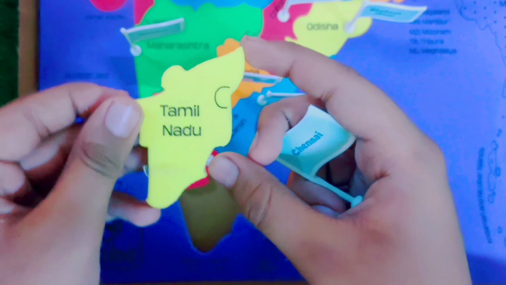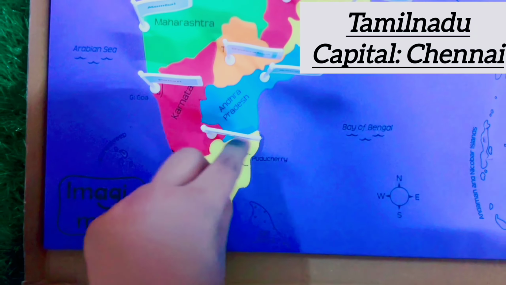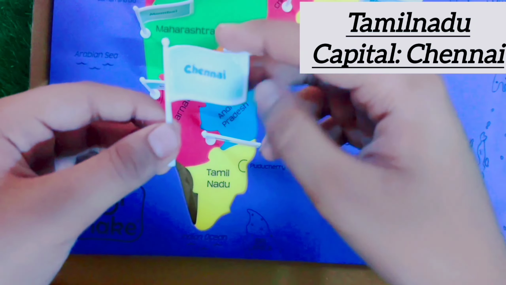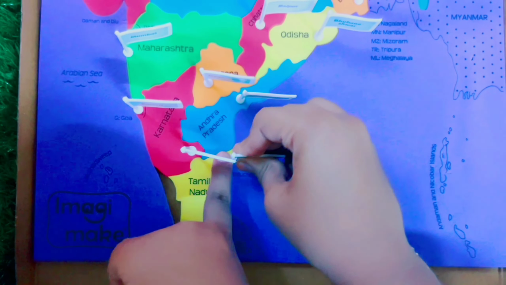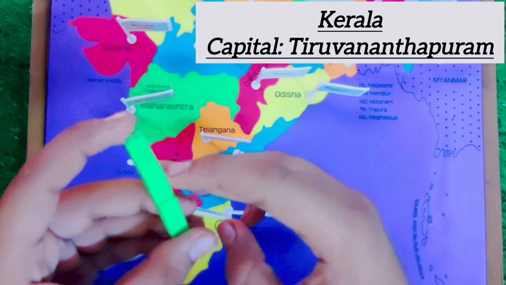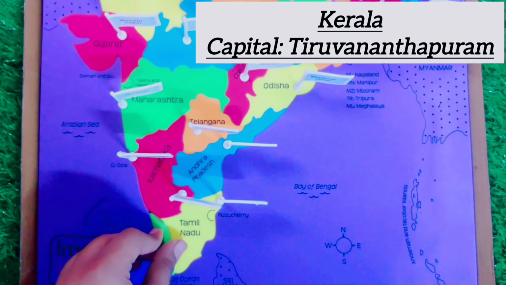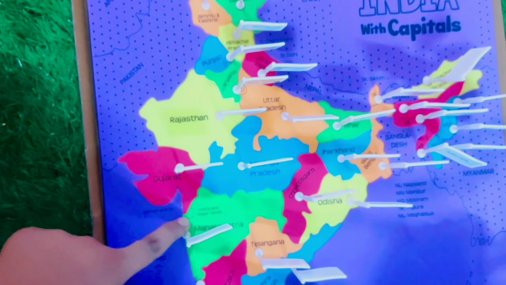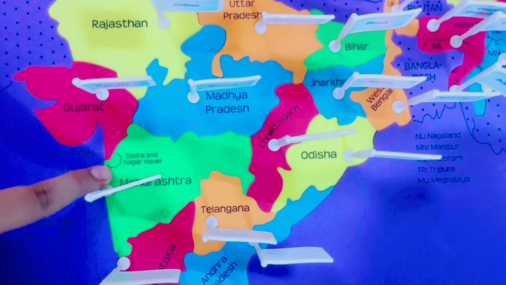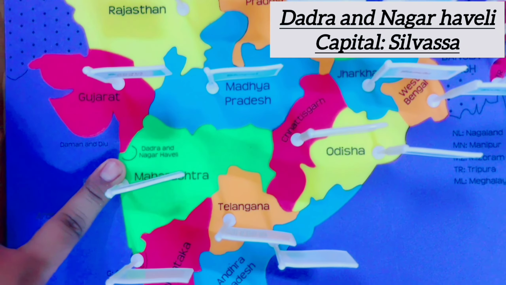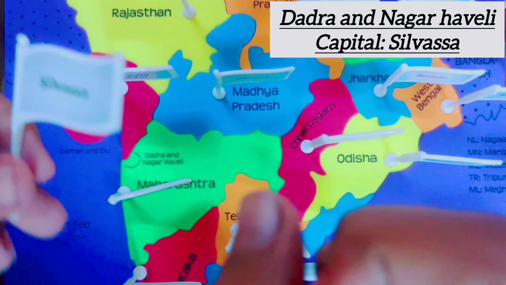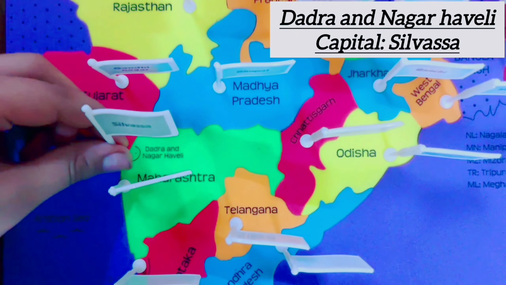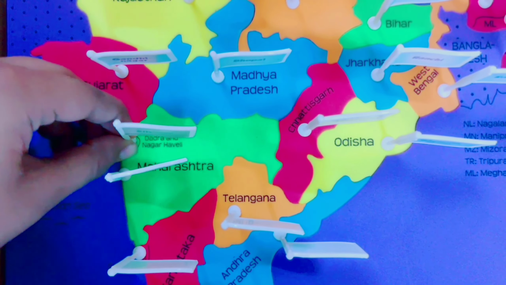It's Tamil Nadu. Its capital is Chennai. This is Kerala. Its capital is Thiruvananthapuram. You see this? Dadra and Nagar Haveli. Its capital is Silvassa. It is a union territory.